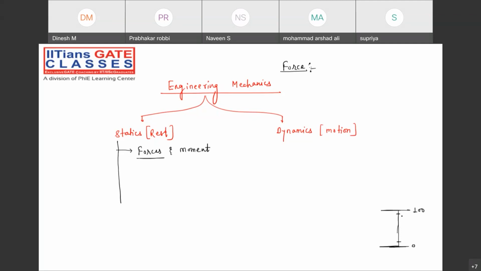At that time, you should not be saying, sir, I'm not getting any answer. That's the reason I'm discussing from this level. If I start from that level, you will not understand the things. Now tell me the one-line definition for force, if you know it, because that is also one important thing. Tell me, guys.